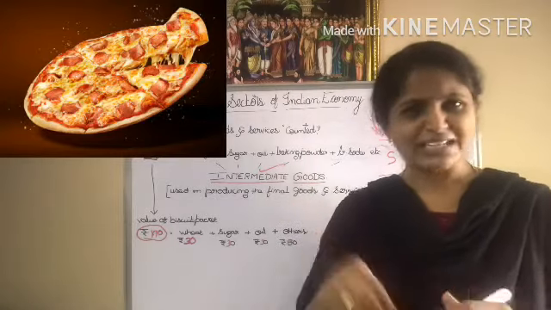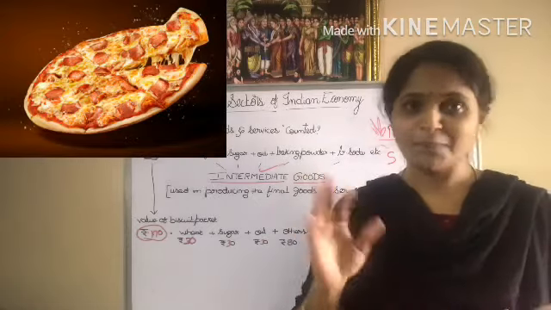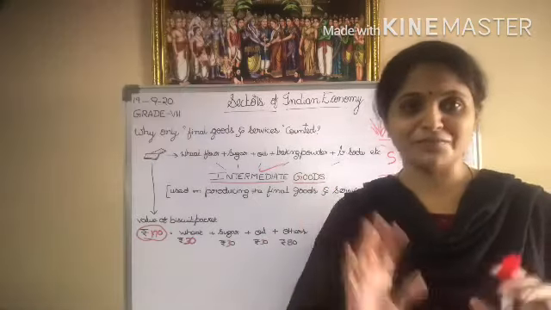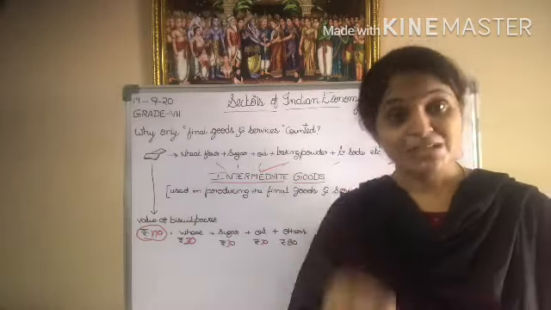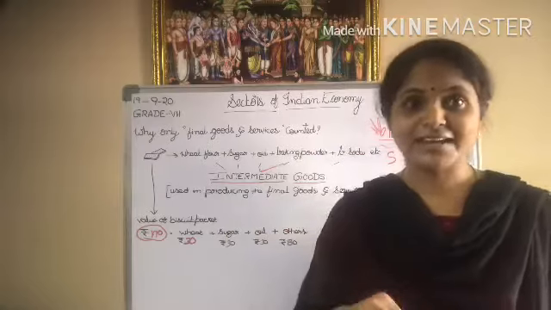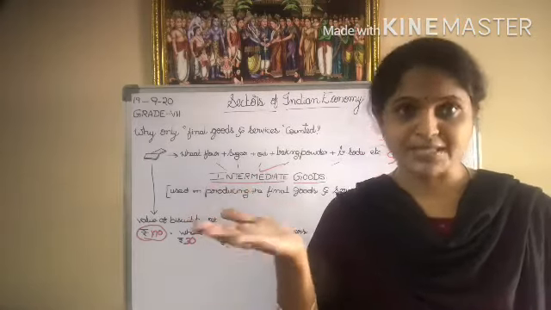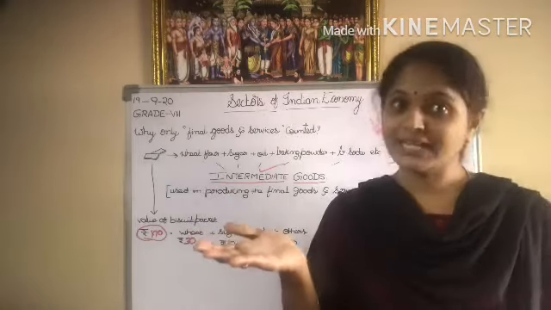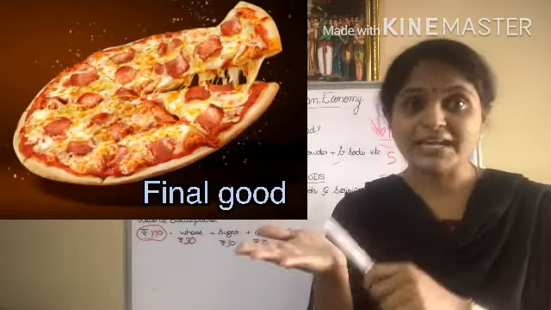It is topped with all the tasty things, and then it is baked. So, all these ingredients which we use to get our final product, pizza, are called intermediate goods, and the pizza in our hand is the final good.